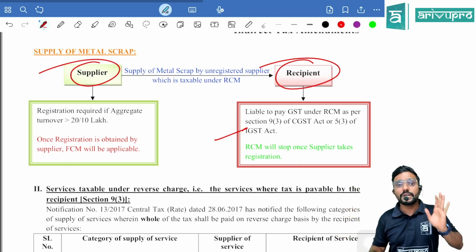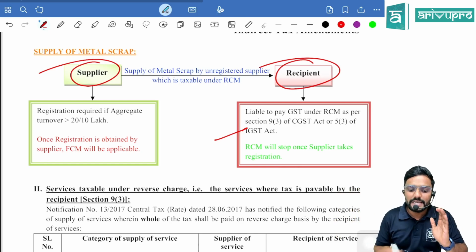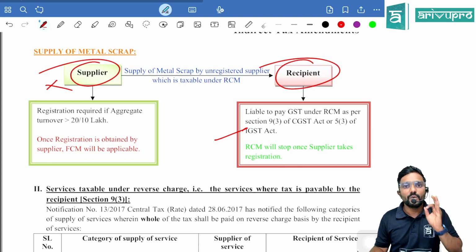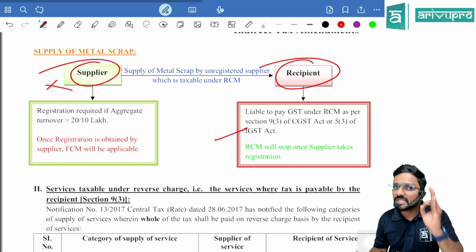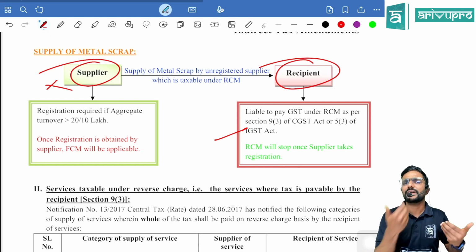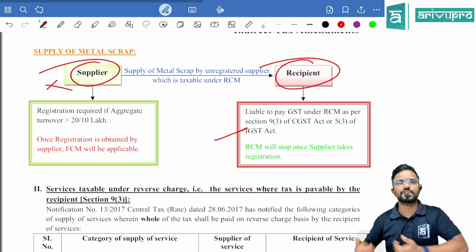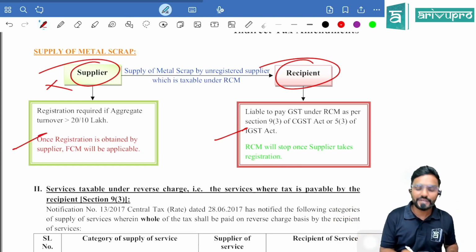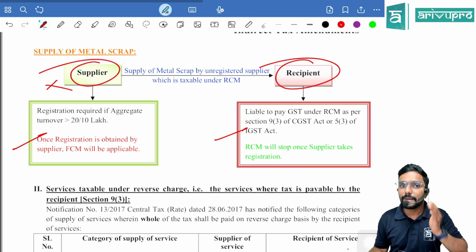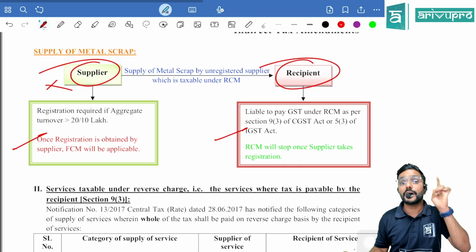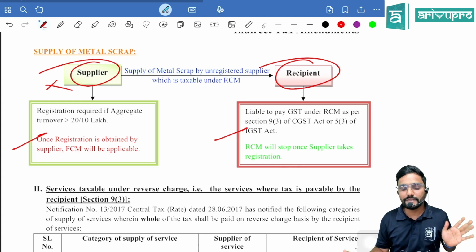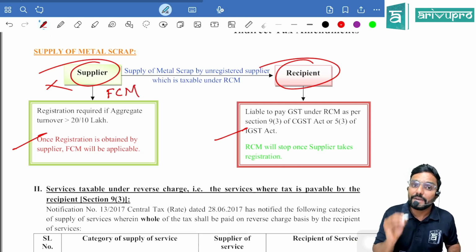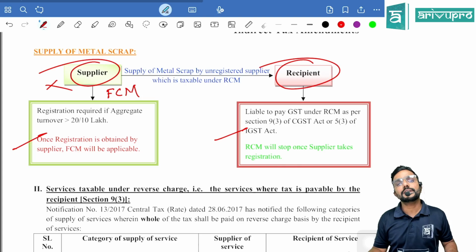Okay. Now, for the supplier, is it exempt forever, sir? Will he never pay tax? No. Once his aggregate turnover crosses the threshold limit, whatever is applicable for him, either 10 lakh in case of special states or 20 lakh or 40 lakh, he has to get registered. He has to get registered. And once he applies for the registration and takes it, RCM will stop. RCM will stop. That means FCM will start. Supplier will pay tax under forward charge mechanism.